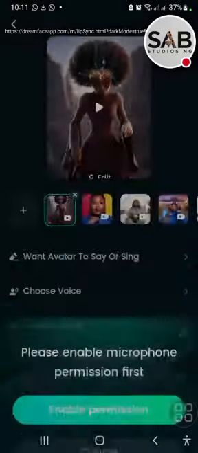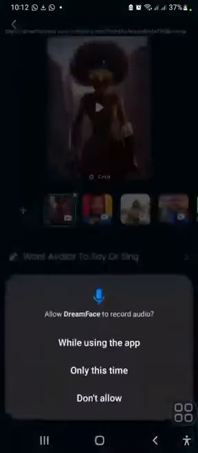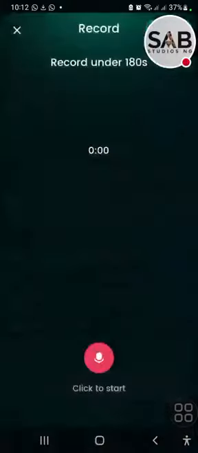Then the last one is record. I love to use this one a lot. If I want to just talk directly to my audience and I don't want to set up a camera, all I would do is enable the microphone and voice it.